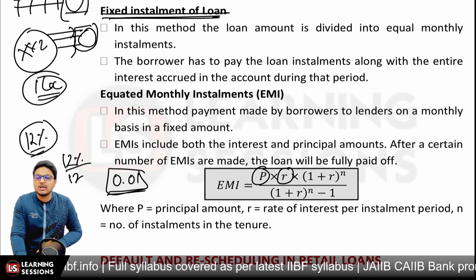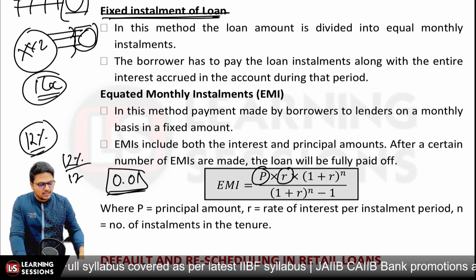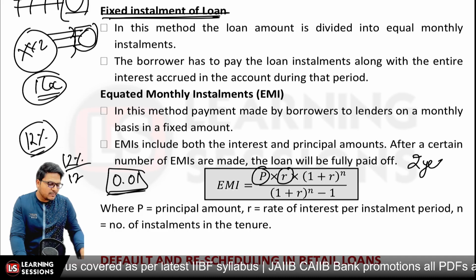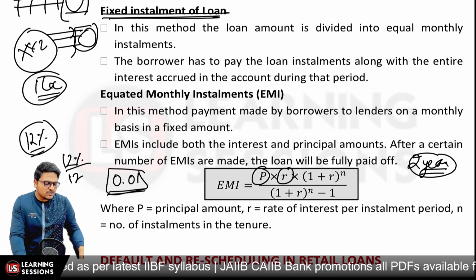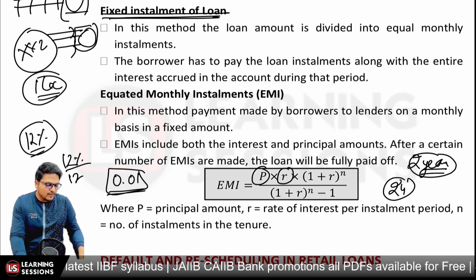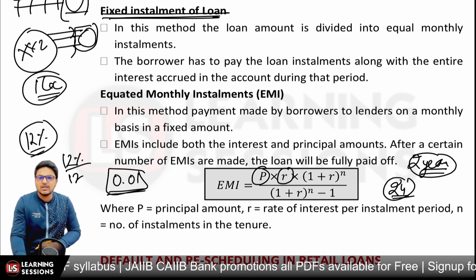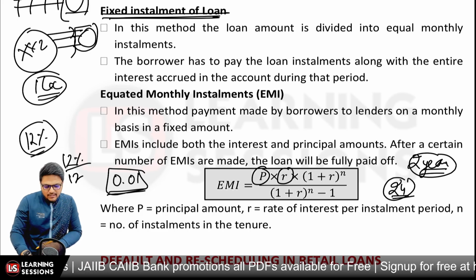And N will be equal to the number of tenors. Let's say the EMI is to be calculated for a 2-year period. Now in 1 year there are 12 months, so in 2 years there will be 24 months, so N will be equal to 24 in that scenario. Okay, so in this way we can easily calculate the EMI.